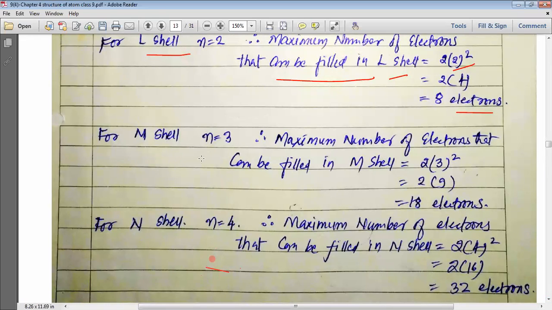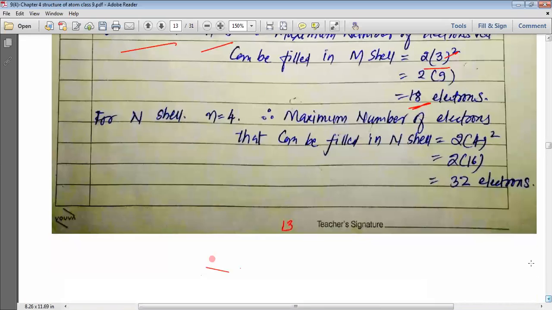When it comes to the M shell, my dear students, we have n is equal to 3, and that is why 2 into n square, that is 2 into 3 square, that is 3 square is equal to 9, and that is why a total of 18 electrons can be filled into that particular shell.